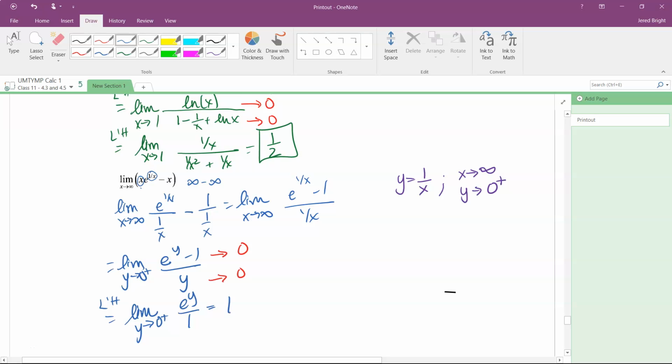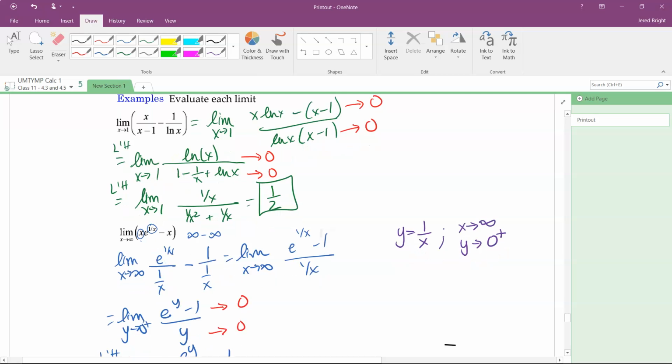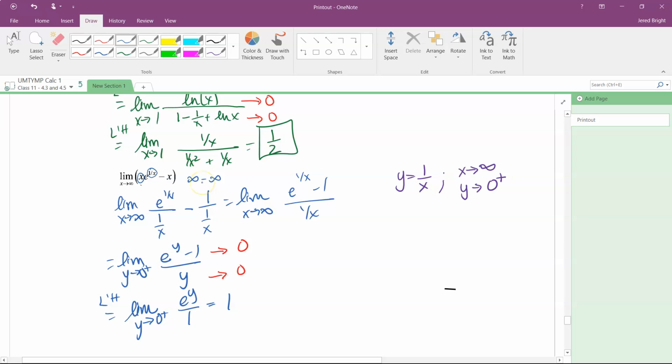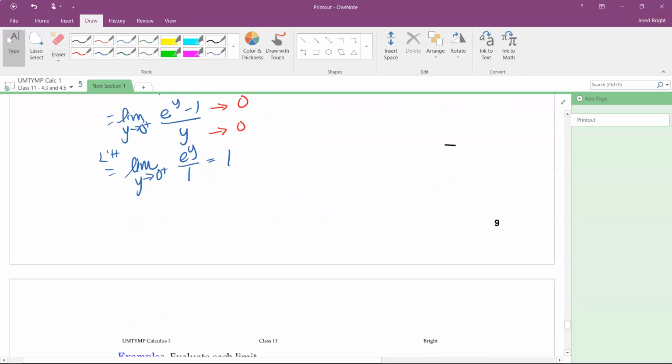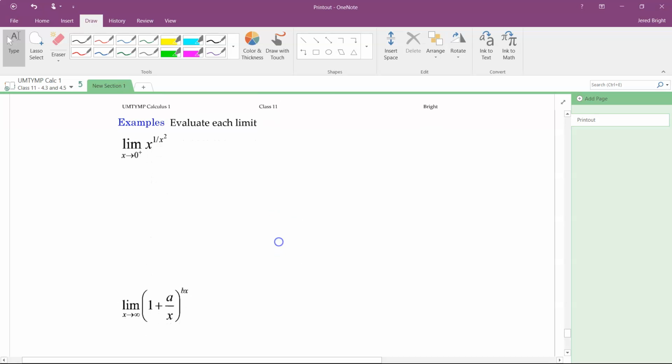Okay, so with each of these, they do end up being different indeterminate forms. The first one was 0 over 0. The other one was infinity minus infinity. Okay, strategy in the first one is find a common denominator, and the second one, look for a denominator. All right, this third one, and then there are a few other ones. I'm going to just make the solutions available for you to follow through.